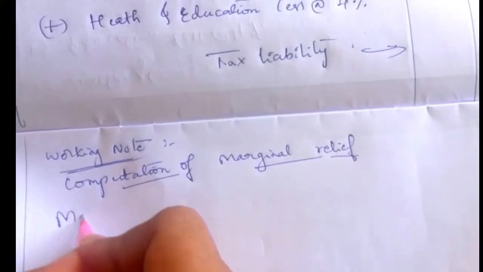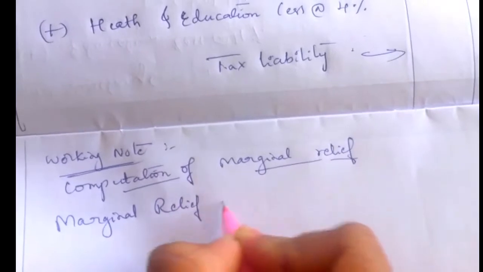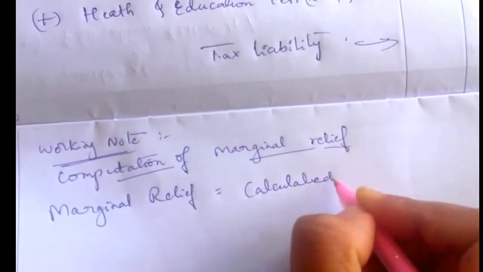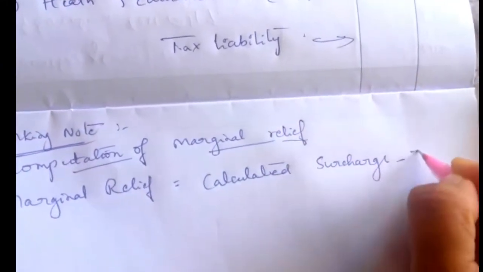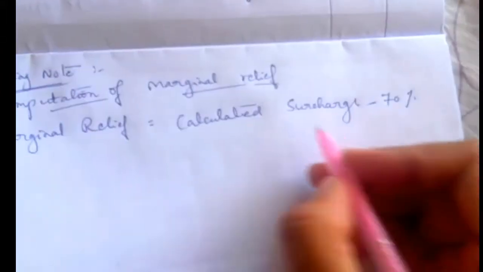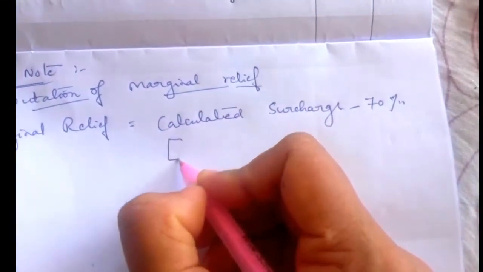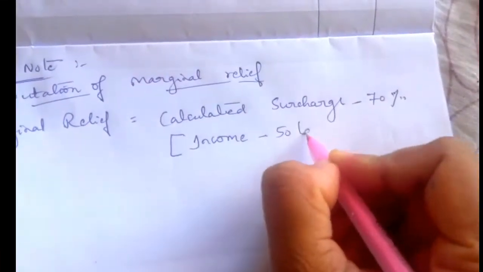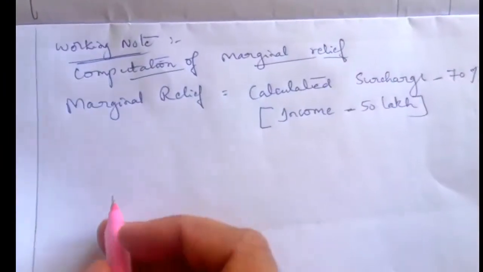The formula is calculated surcharge minus 70% into income minus 50 lakh.